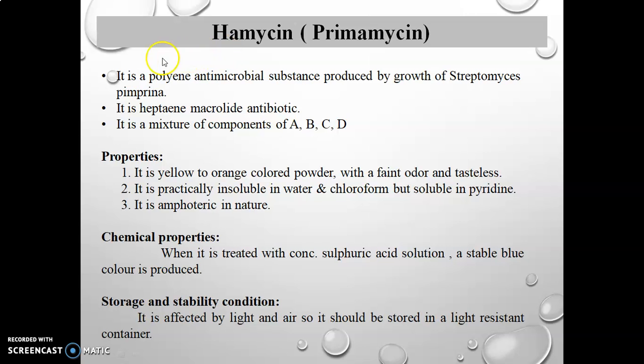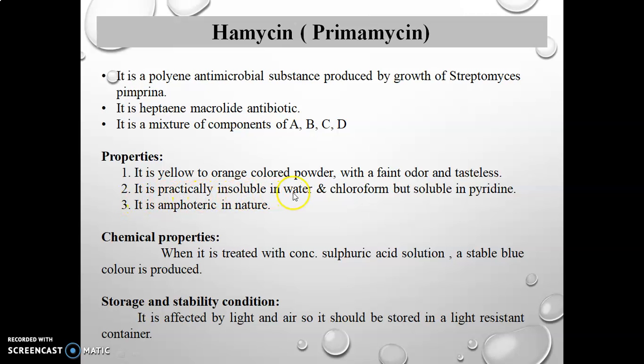Next drug is Hamycin. It is also called Primamycin. It is a polyene antimicrobial substance produced by growth of Streptomyces pimprina. It is a heptaene macrolide antibiotic, and it is a mixture of components A, B, C, and D. Physical property: it is a yellow to orange colored powder with a faint odor, and it is tasteless.